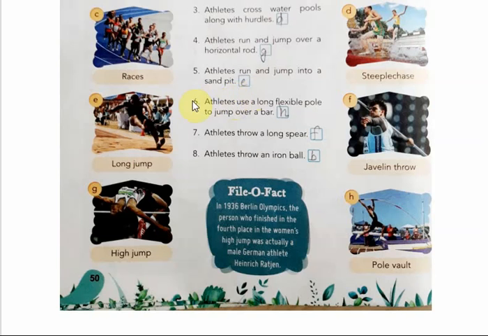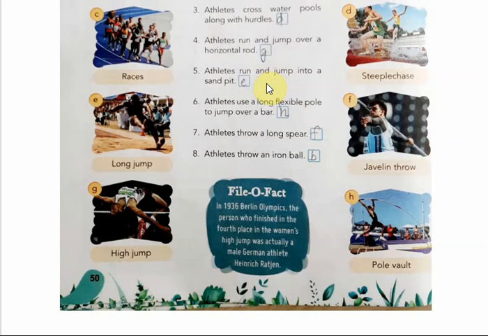Now moving on to the next one: athletes run and jump into a sand pit. The option is E. You can see here, that is long jump. In this, the athletes run and they have to jump into a sand pit, and it is also a track and field event in which athletes combine speed, strength and agility in an attempt to leap as far as possible, because it is a combined effort of speed, strength and agility. Then only they can leap as far as possible from the takeoff point.